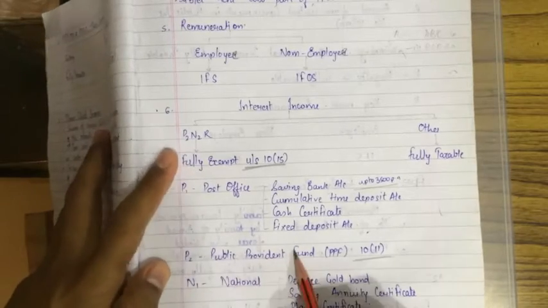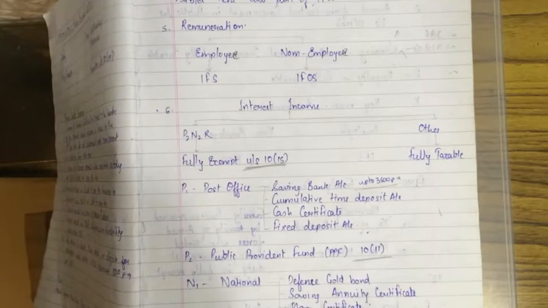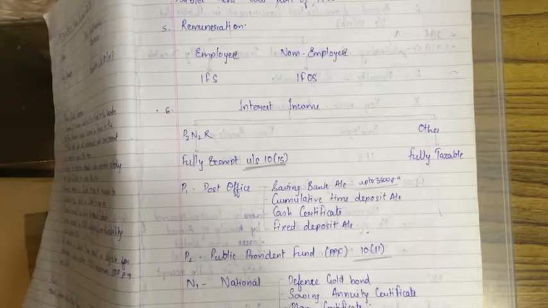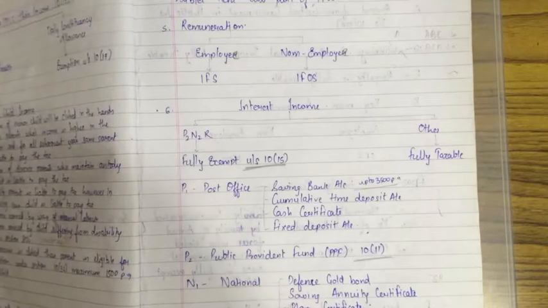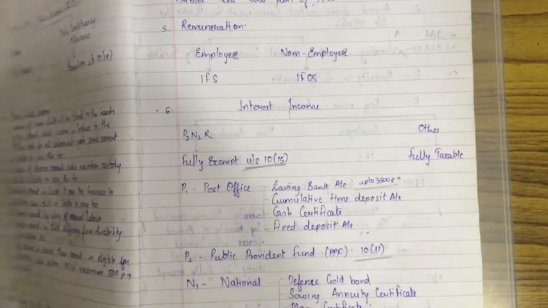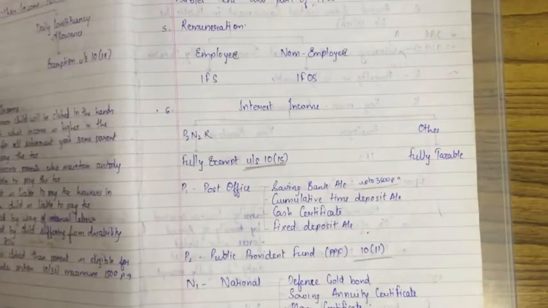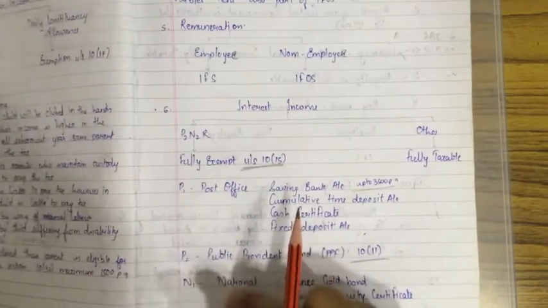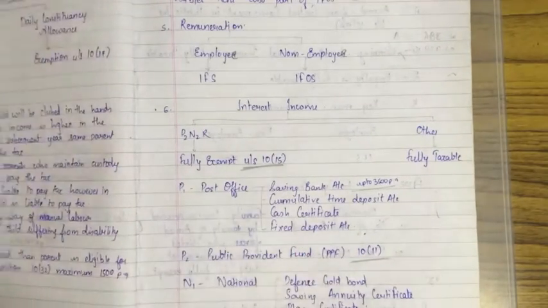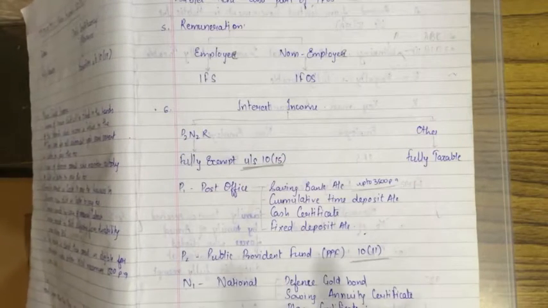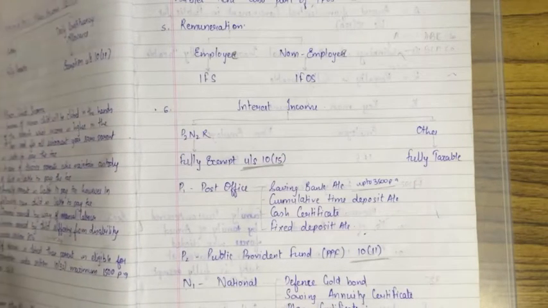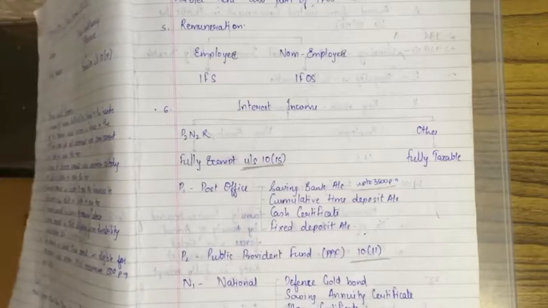P square, public provident fund. Interest earned from public provident fund and statutory provident fund is exempt under section 10 subsection 11. So please write: public/statutory provident fund, fully exempt under section 10 subsection 11. This is the interest income on public provident fund.